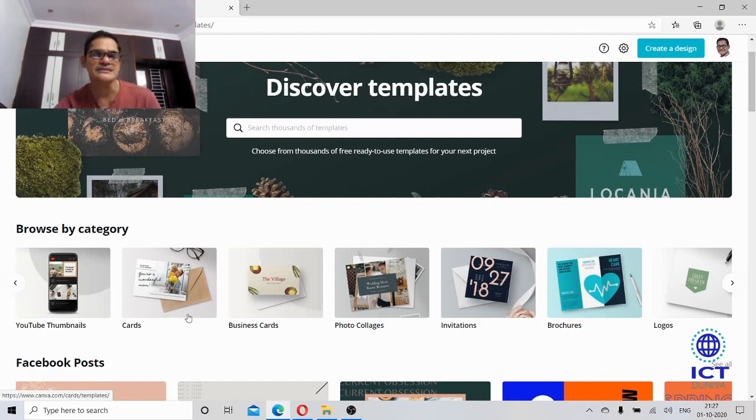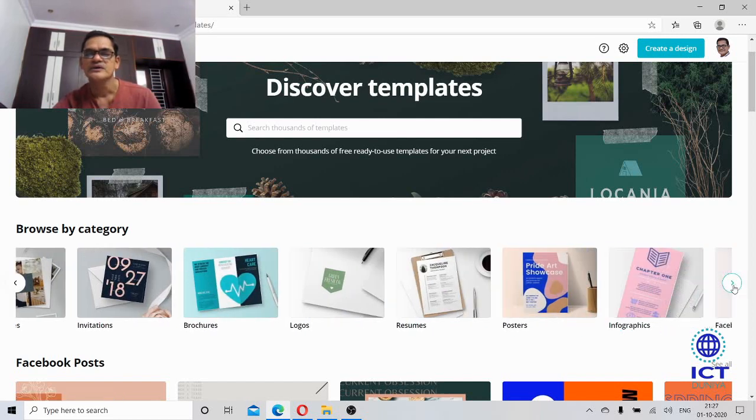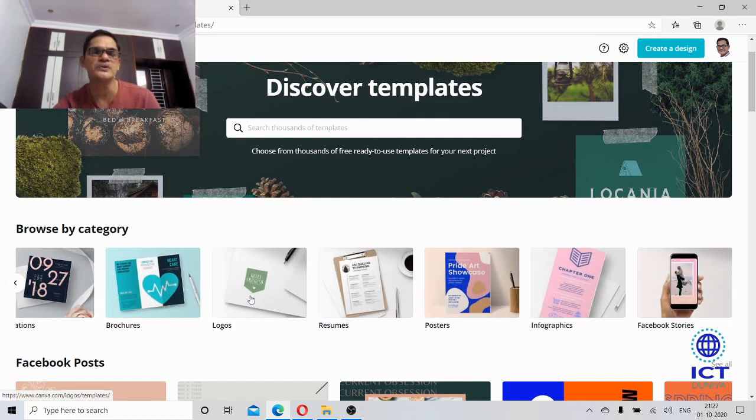So cards, and even in English discourses we have invitations. So you can ask your students to design an invitation card. Logos, if you want to prepare a logo for your school or for your institute, you can make a logo for it.